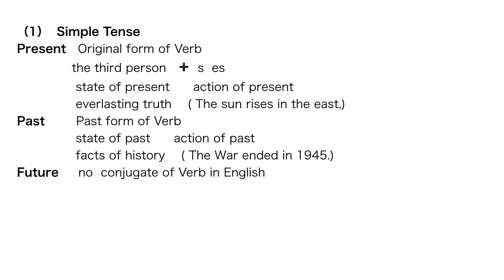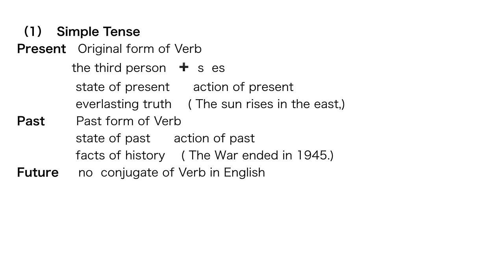Future. Many Japanese students cannot find a future verb form in English. There is no future form.